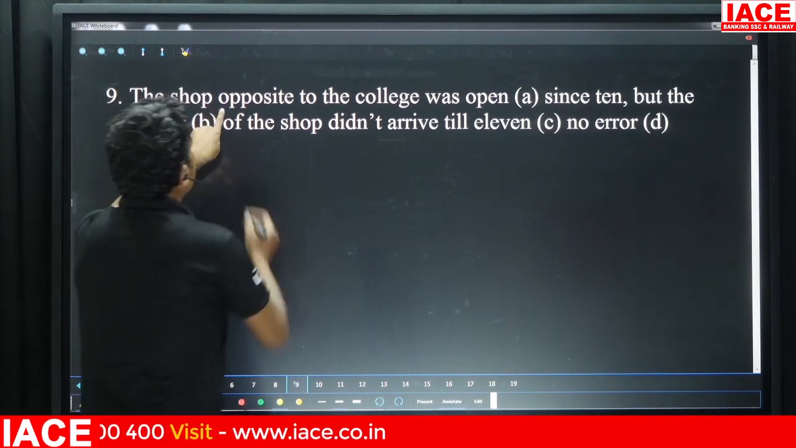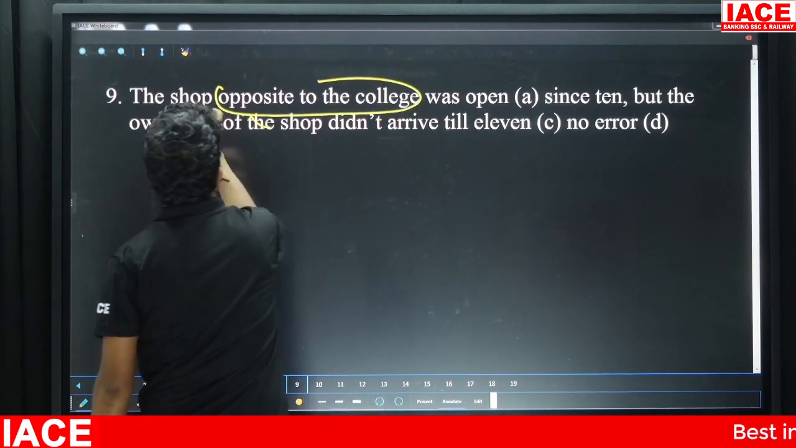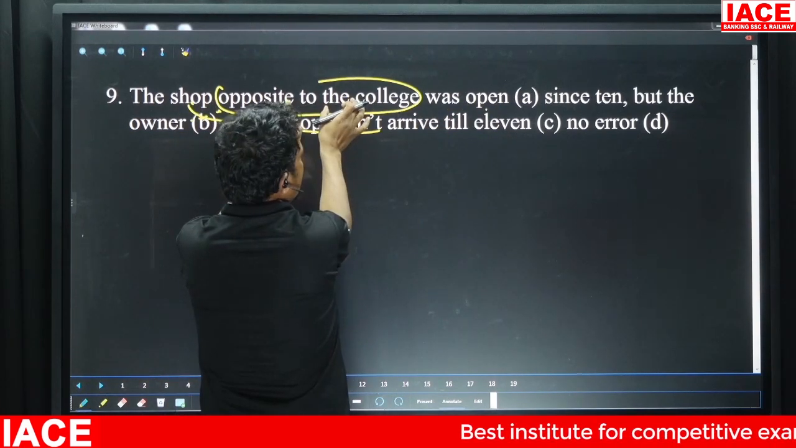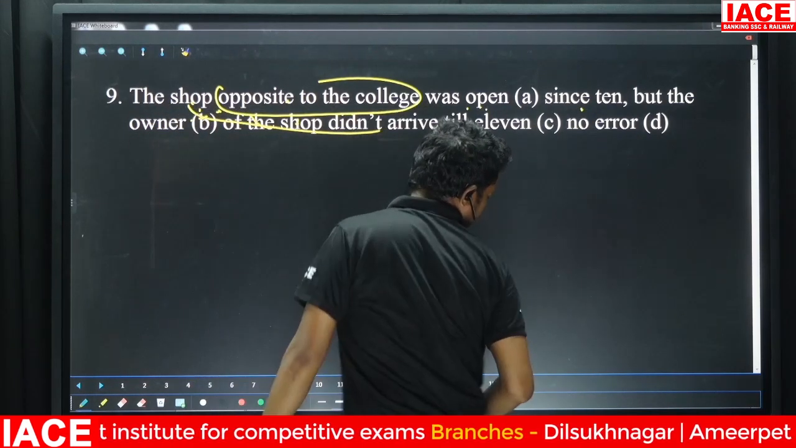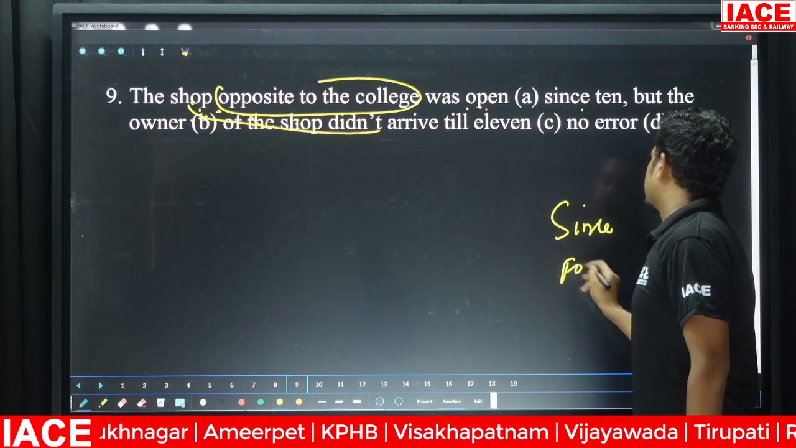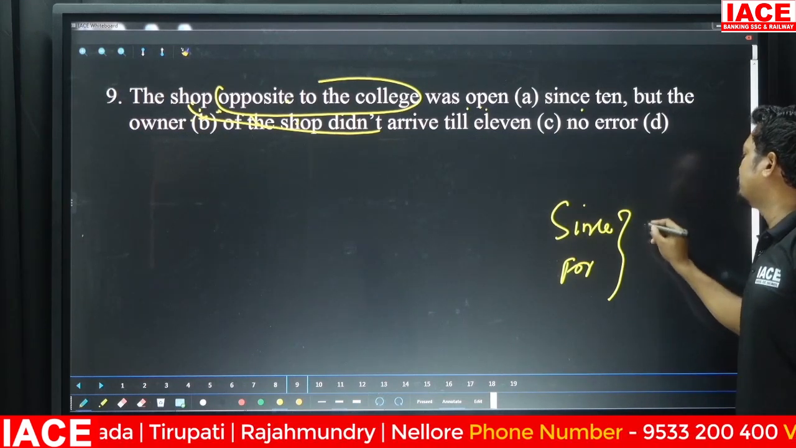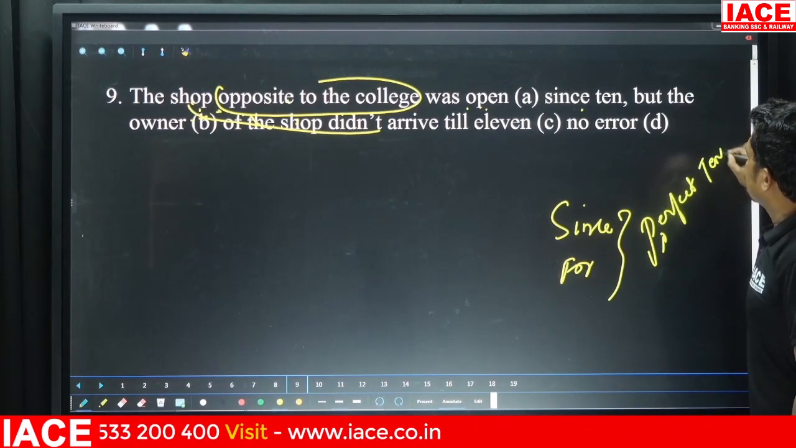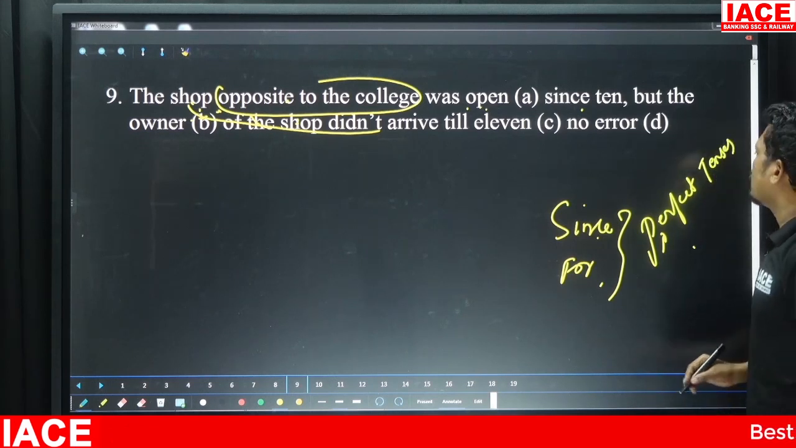The shop opposite to the college, was open. Opposite to the college is extra information. The main information is the shop was open since 10. Can I tell you something about since and for? Generally, since and for are used in perfect tenses. How would you know that it's a perfect tense?